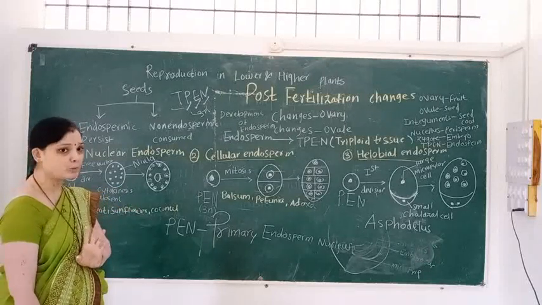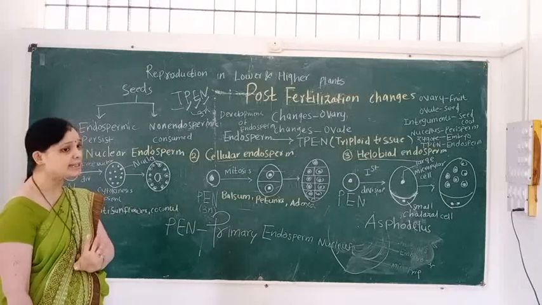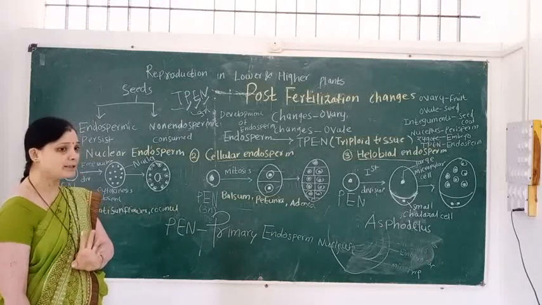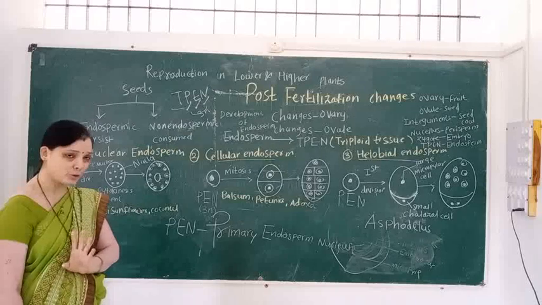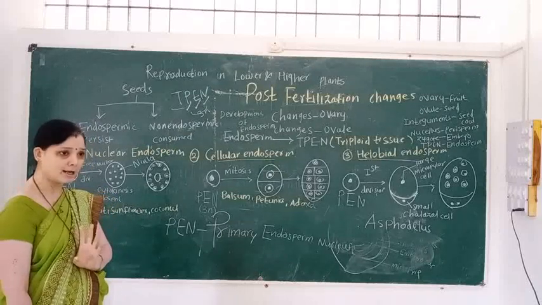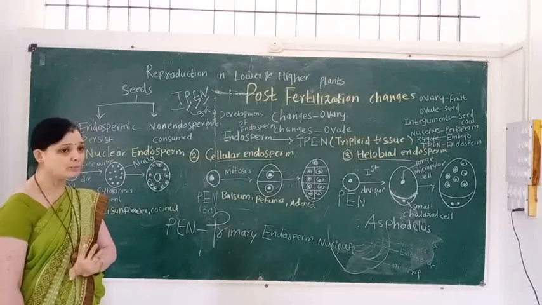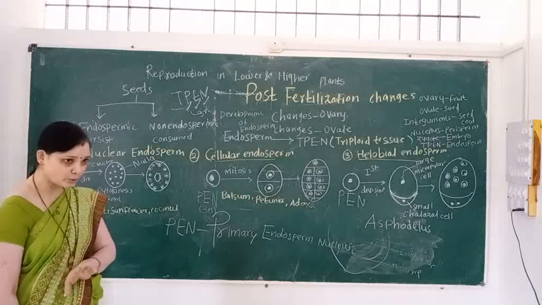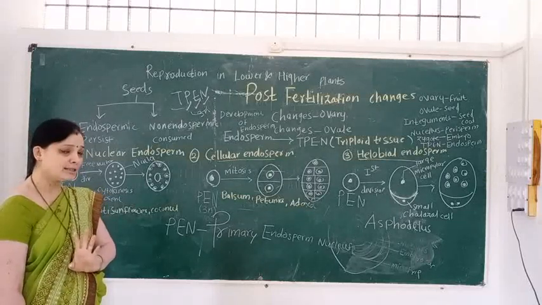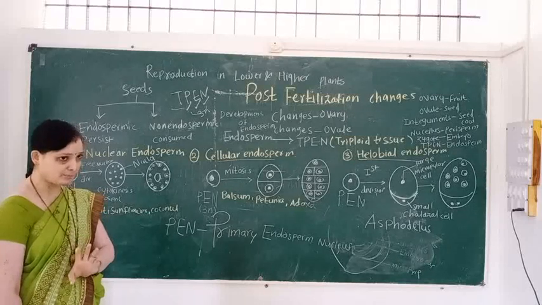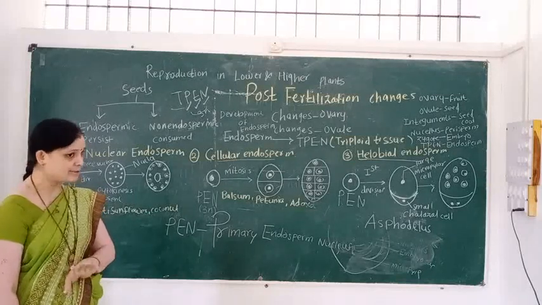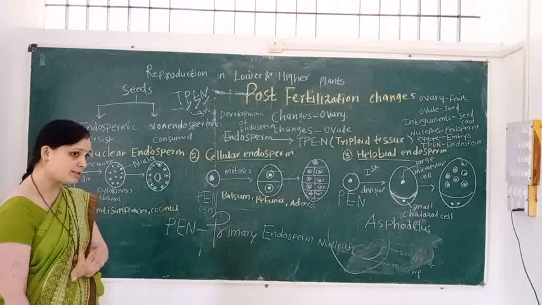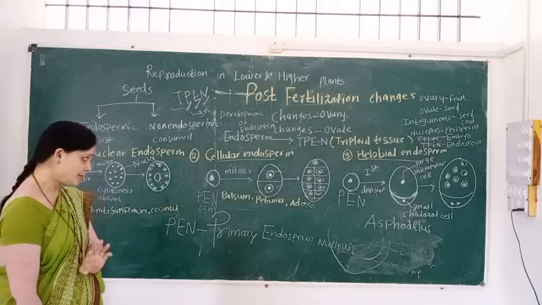Endosperm is triploid in nature. It is a nutritive tissue. Depending upon presence or absence of the endosperm, seeds are of two types: albuminous and exalbuminous, that is, endospermic and non-endospermic. Endospermic means endosperm is persistent or present. Non-endospermic means endosperm is absent.